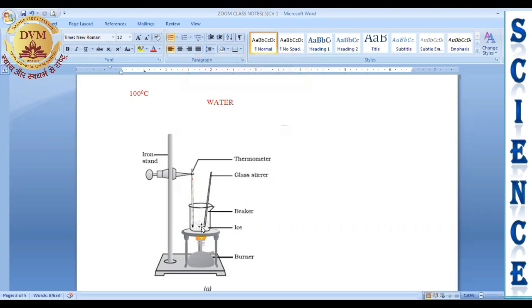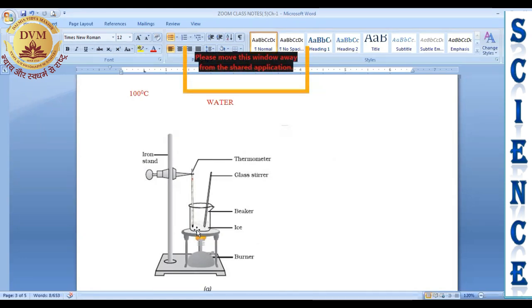Now what you will observe, you will see that the ice is melting. Melting means ice is changing into water. But the temperature is not increasing in the thermometer. The thermometer will show 0 degree till the complete ice will melt, or you can say till the complete ice will convert into liquid. The temperature will not rise in the thermometer.